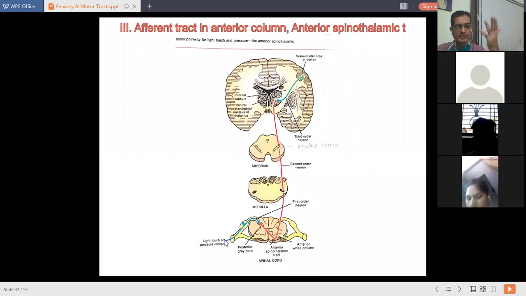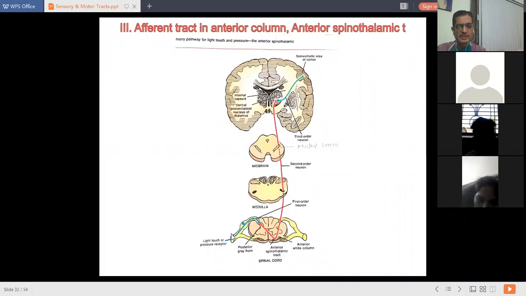Again, it consists of three neurons: first order neuron, second order neuron, and third order neuron. The first order neuron starts from peripheral sensory receptors. It enters into the spinal cord through the posterior gray horn, and the second order neuron begins, which immediately crosses and occupies the anterior white column of the spinal cord, from where it ascends upwards. In the medulla oblongata it continues, and gets terminated in the thalamus, from where the third order neuron begins, which gets terminated at the primary sensory area of the cerebral cortex, areas 1, 2, 3.